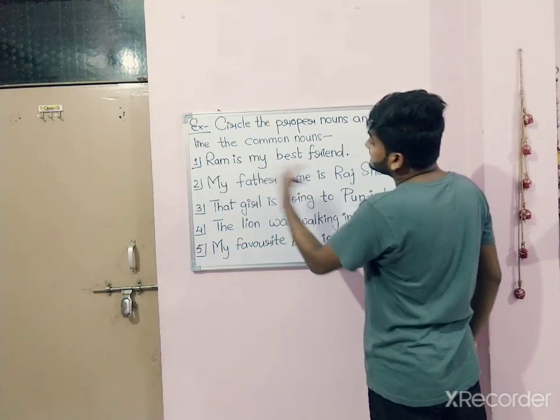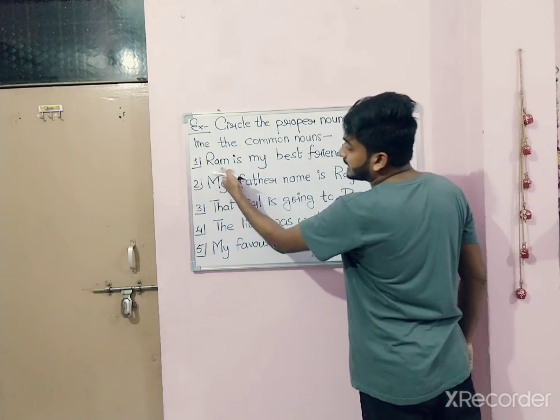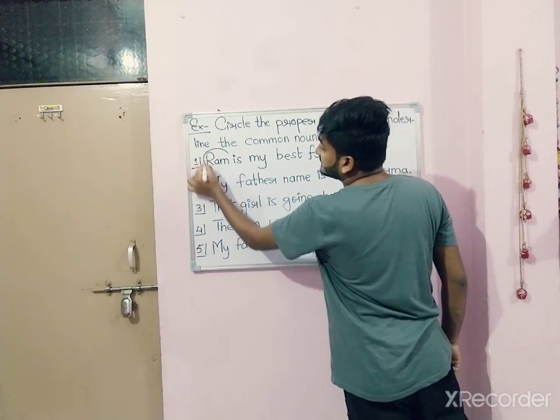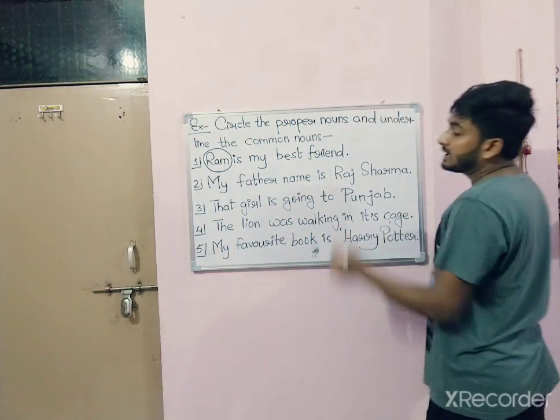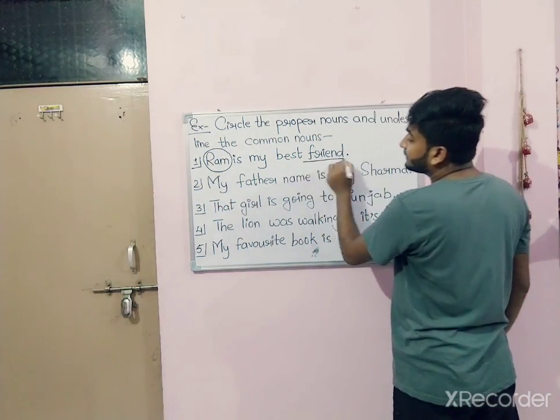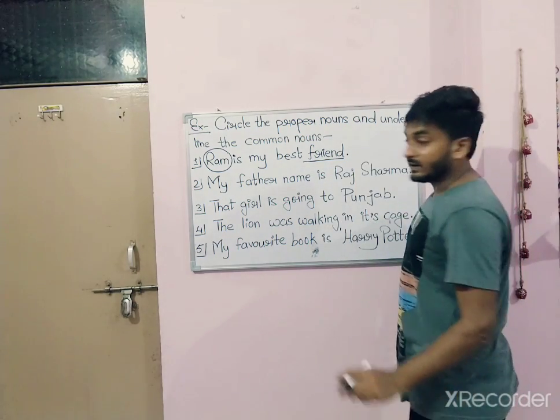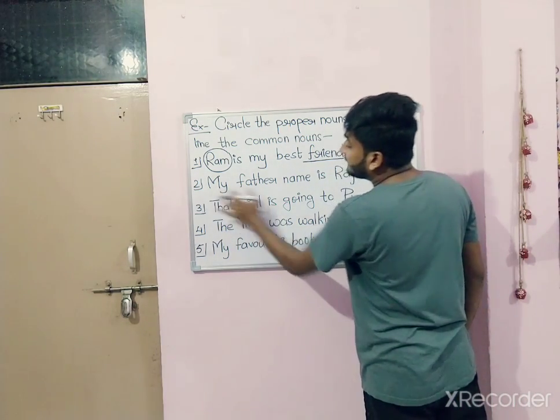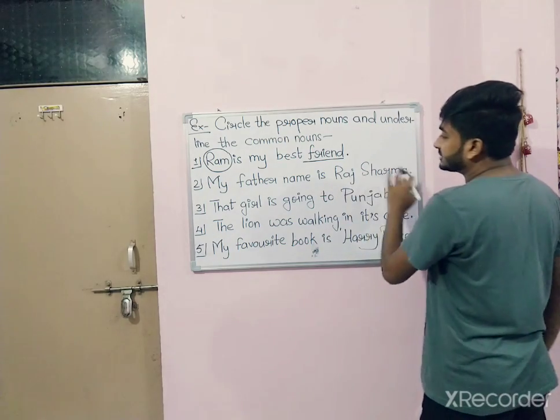What is the proper noun in this sentence? Ram. So we will circle the Ram. And what is the common noun? Friend. So we will underline friend. Number 2. My father name is Raj Sharma.